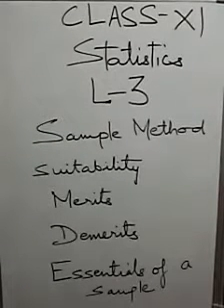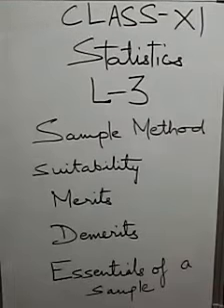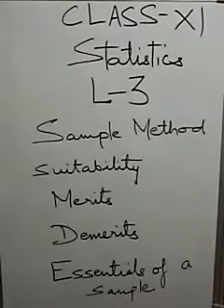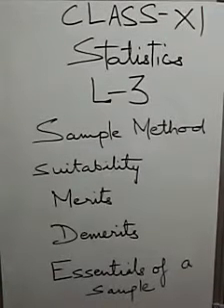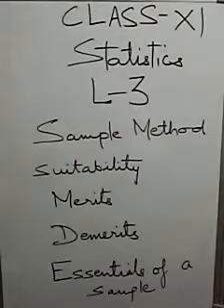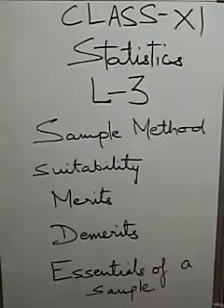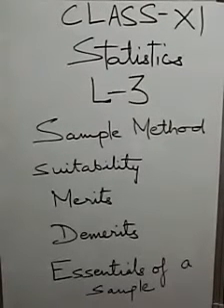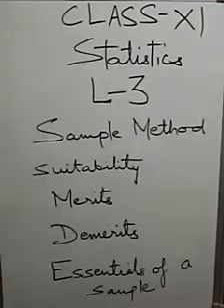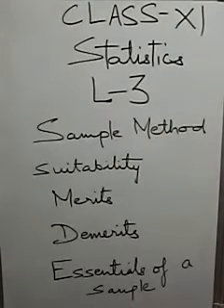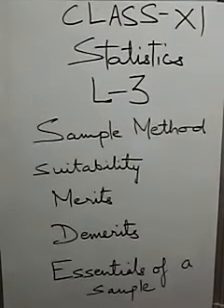Merits: economical. Sample method of investigation is economical because only some units of the population are studied. Time saving. In this method only a limited number of items are investigated, so it requires less time. Identification of errors. Because only a limited number of items are covered, errors can be easily identified and traced.